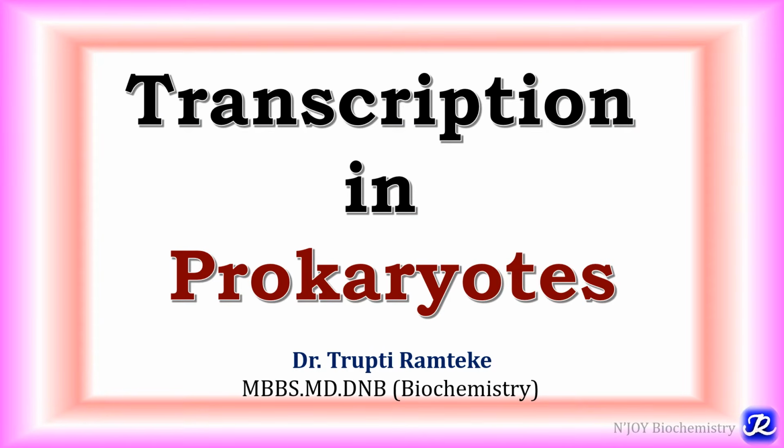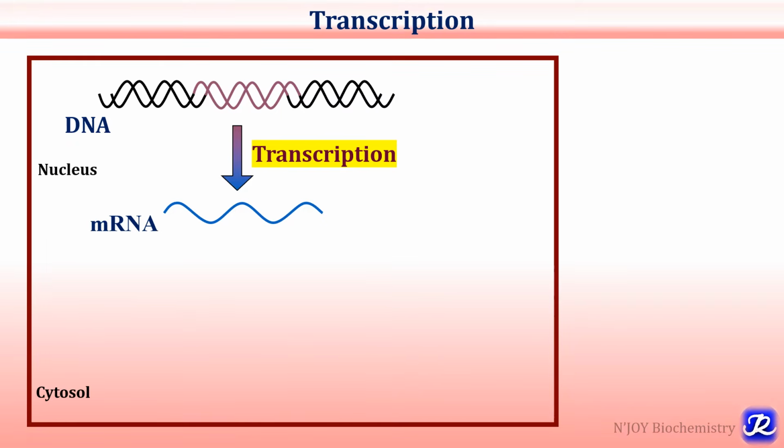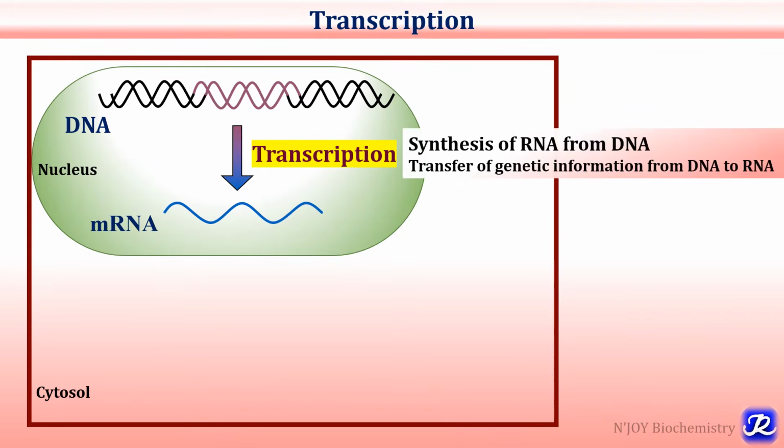In the video lecture series on molecular biology, today's video is on transcription in prokaryotes. We know that flow of genetic information involves three important processes, that is replication, transcription and translation. So what is transcription? Transcription is the synthesis of RNA from DNA. There is transfer of genetic information from DNA to RNA and it occurs in the nucleus.